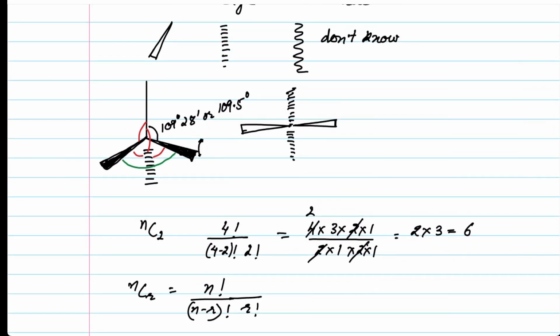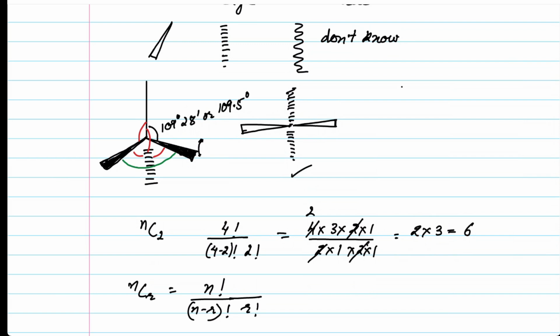Fine. Now let's talk about this particular representation here. In this representation, the top and the bottom are moving away from the viewer and the sides are moving towards the viewer. Now, it is a very strict convention that the top and the bottom have to be moving away from the viewer and the sides are moving towards the viewer. In chemistry, whenever we perfectly know that what we are trying to tell is already known by the person, we don't actually tell it. So, if we know that the top and the bottom are moving away from the viewer and the sides are moving towards the viewer, we won't actually tell it. We would consider that the viewer already knows.